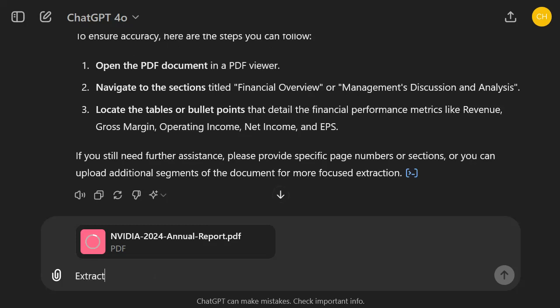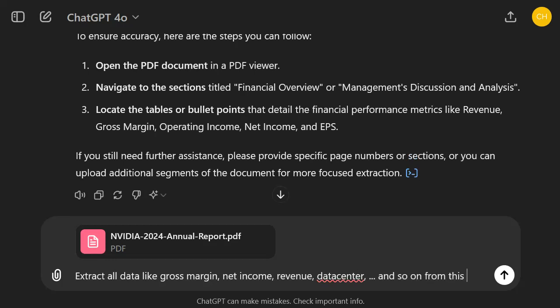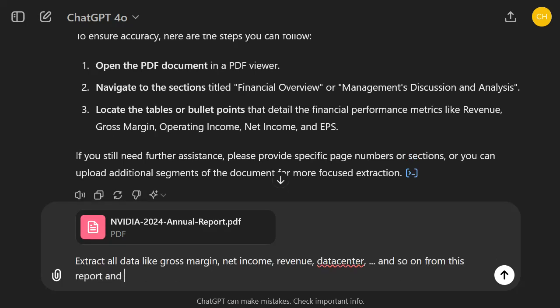Now extract all data, like gross margin, net income, revenue, data center, and so on from this report, and give me the updated table of differences.